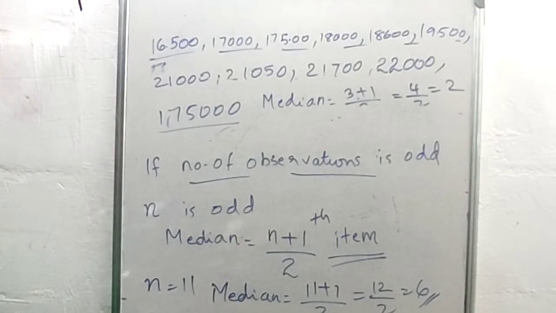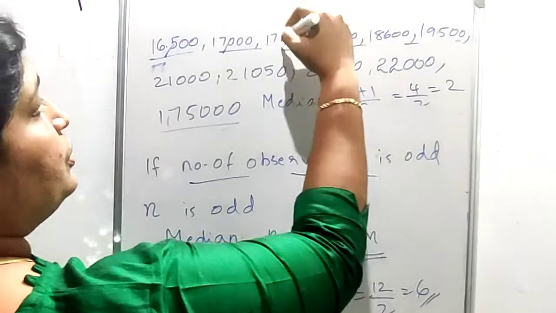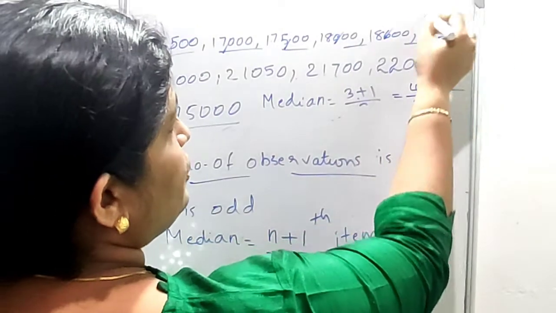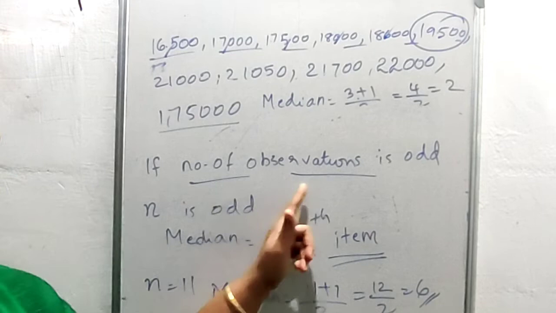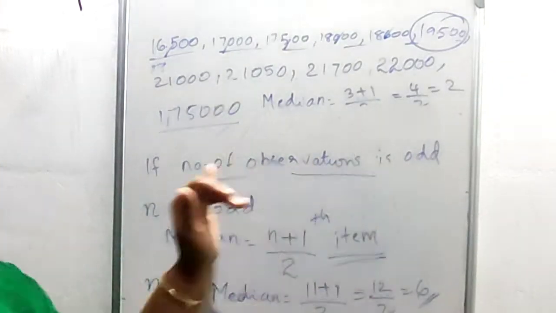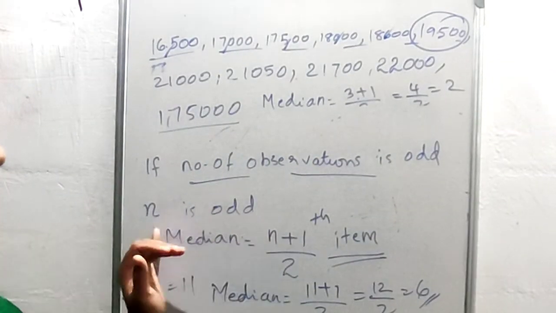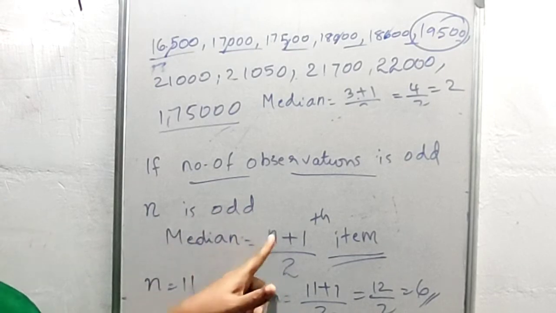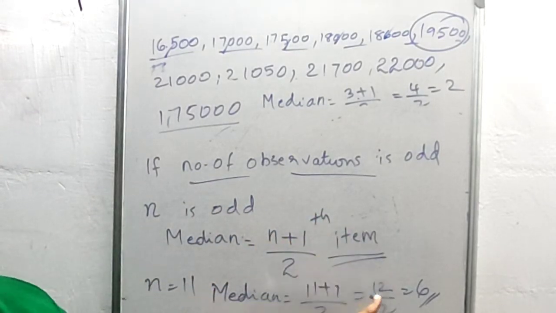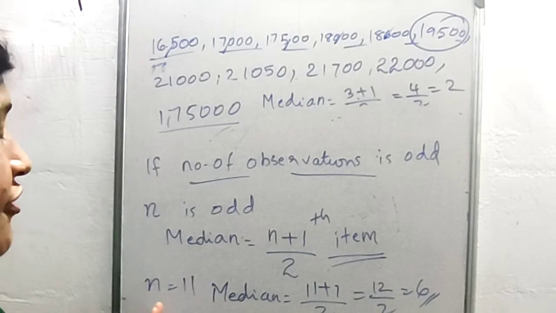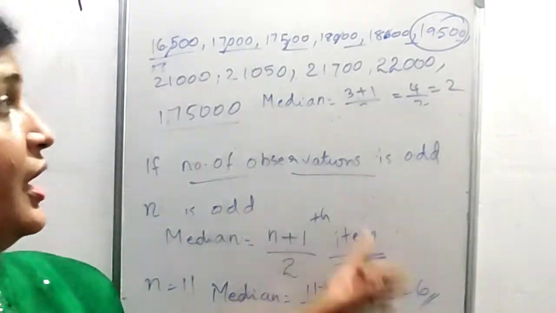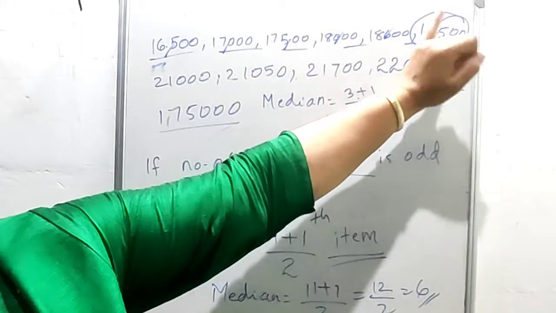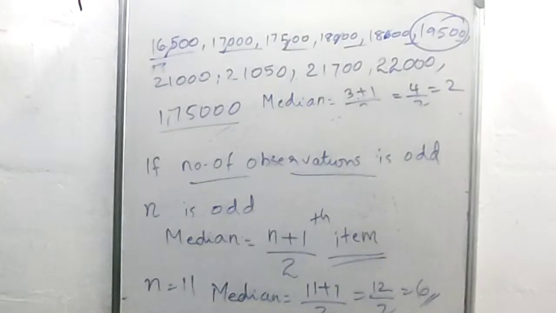Counting 1, 2, 3, 4, 5, 6, this is the median. The sixth item is 19,500.